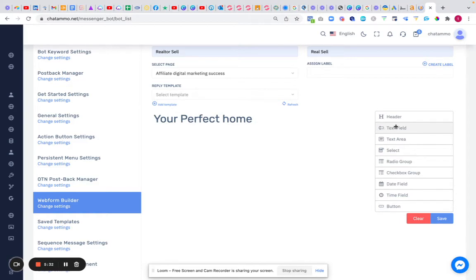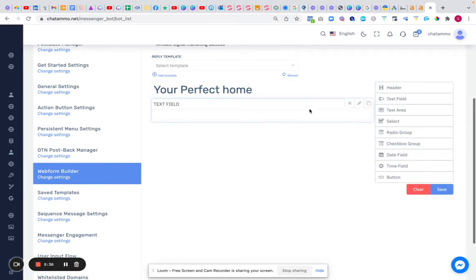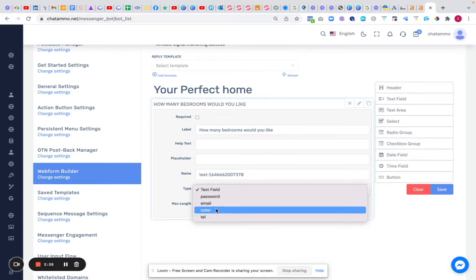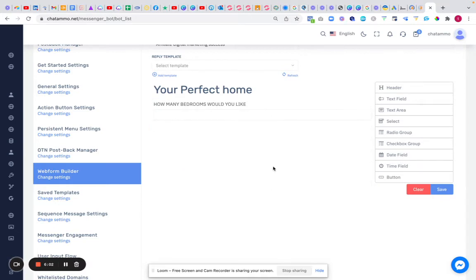And next we're going to have a text field. I'm going to ask them what sort of home they would like. So we'd say, how many bedrooms would you like? Right, we're going to have help text. We don't really need that as such. It's going to be filled as a text field because it's only going to be a number. Or it could have various different things, so we'd have color, email, numbers, and so on. Right, and we're going to then close that.